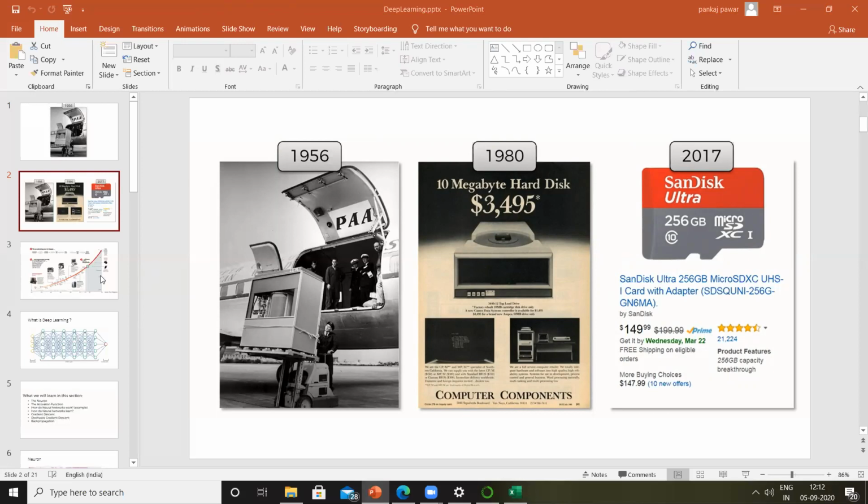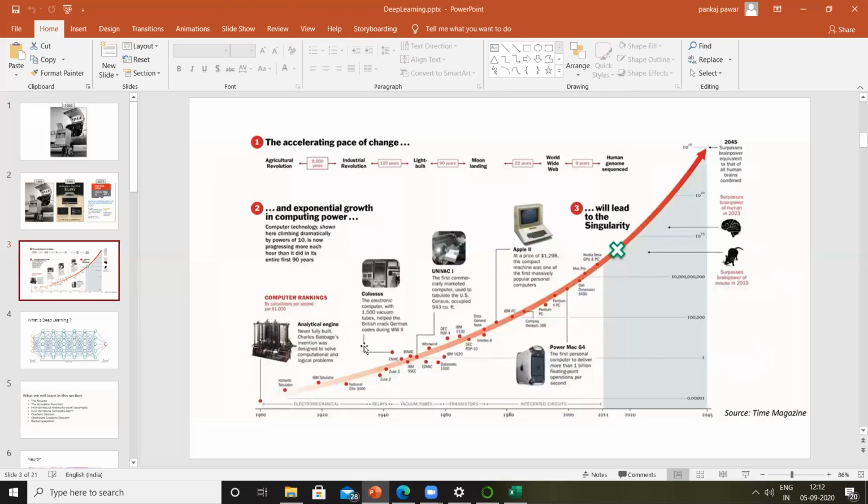Similarly, from a computational power point of view, this story is also true. Nowadays, we actually have supercomputers, and the computing power of a supercomputer is very, very high compared to the computers we had a couple of decades ago.